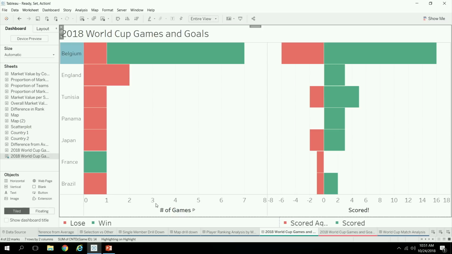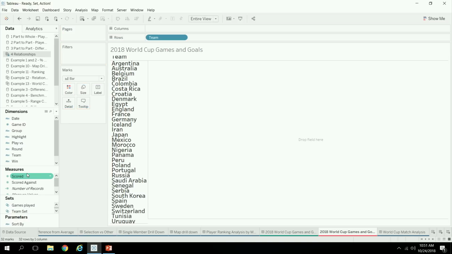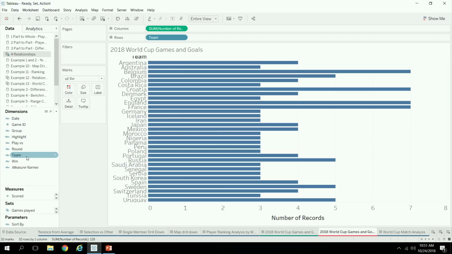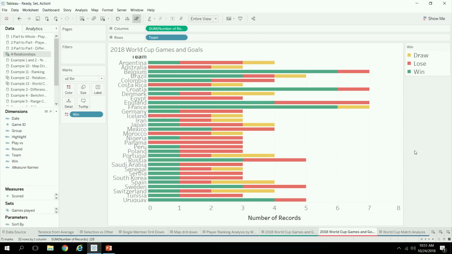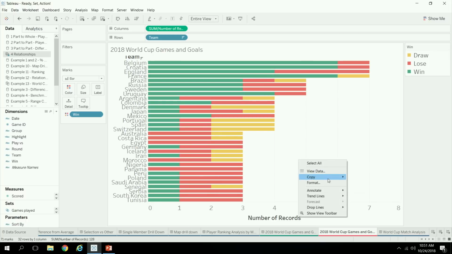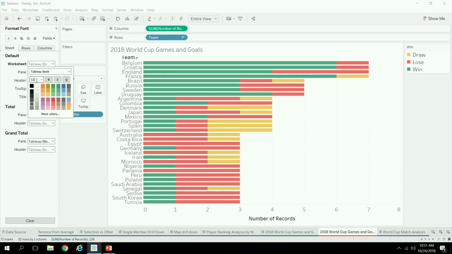So this is exactly the same problem as market basket analysis: show me all orders that had product X on it. It's exactly the same problem as this. OK, so how do we build this? In this case, we want to look at our different teams, the number of games that they played, and whether they won or lost or what happened. Let me just make this a little bit less massive. All right, that's a little bit more readable.